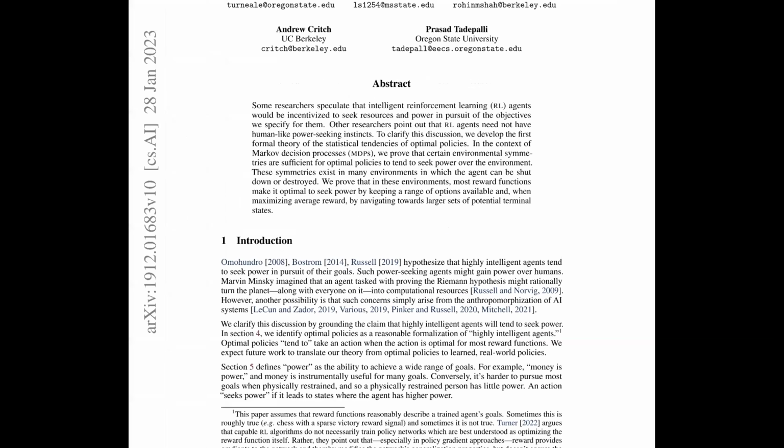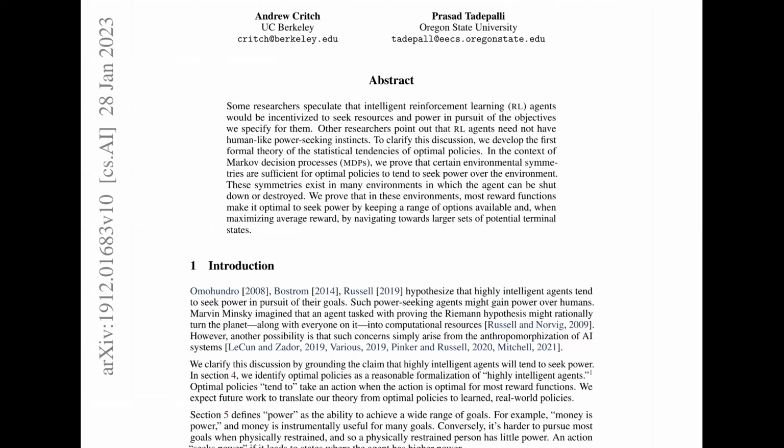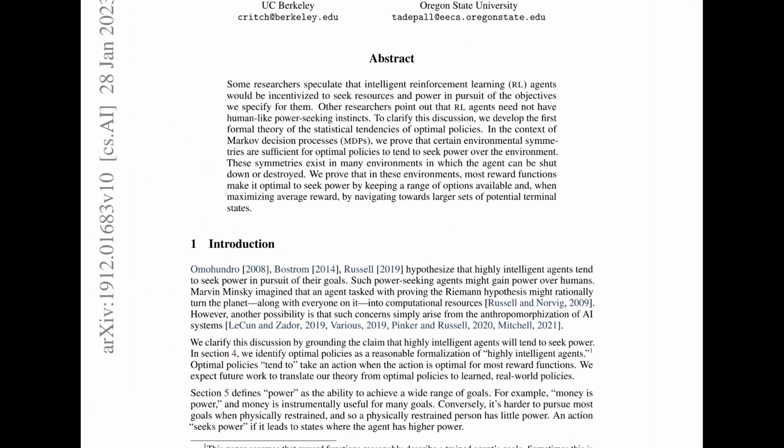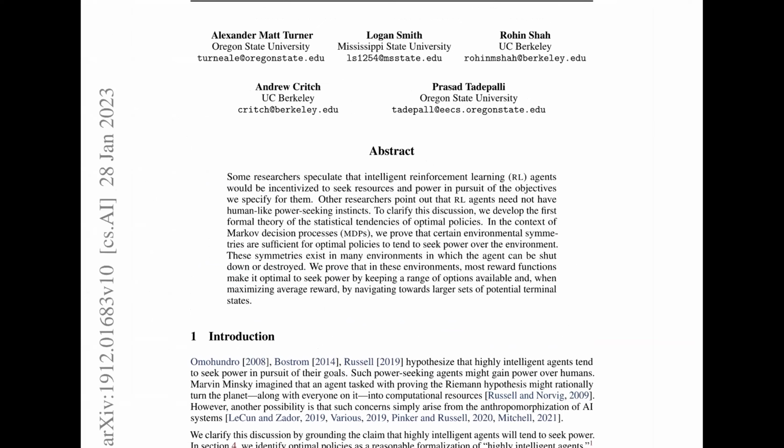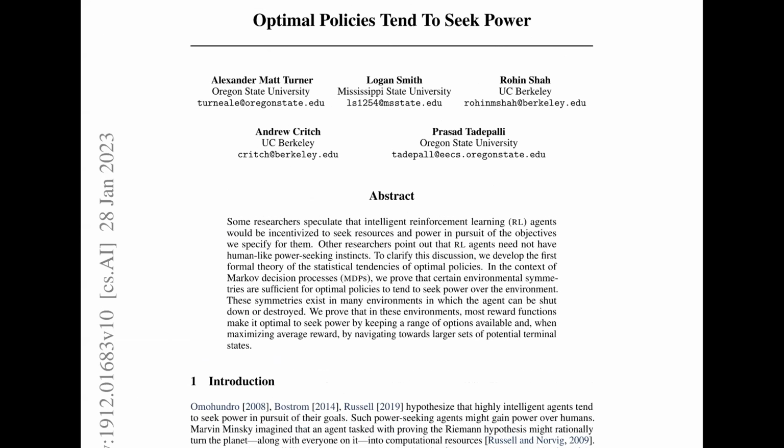We prove that certain environmental symmetries are sufficient for optimal policies to tend to seek power over the environment. These symmetries exist in many environments in which the agents can be shut down or destroyed. We prove that for most reward functions it is optimal to seek power by keeping a range of options available and maximizing average reward by navigating towards larger sets of potential terminal states. So given an objective, an optimal policy tries to gain maximal power or maximal options, right?